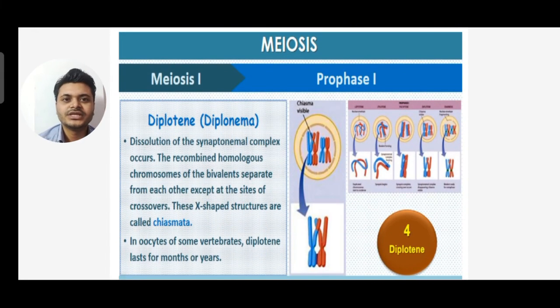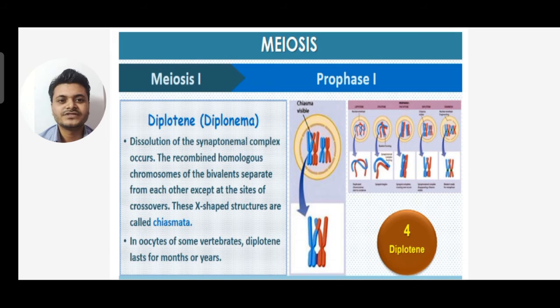Next is diplotene. So what happens in diplotene? Terminalization starts. The dissolution of the synaptonemal complex occurs, and the recombined homologous chromosomes of the bivalent separate from each other except at the site of crossing over. The starting of separation begins, and the X-shaped structures are called chiasmata.